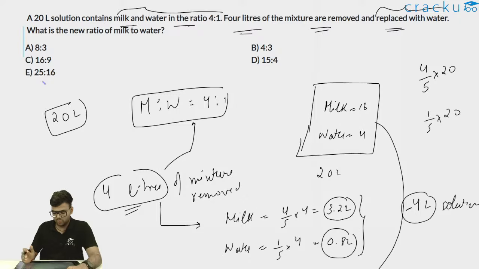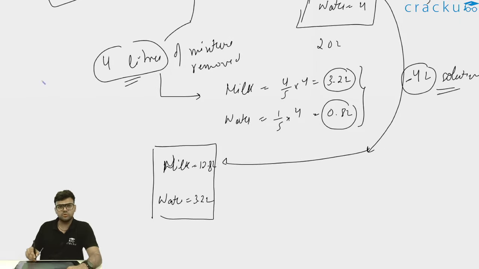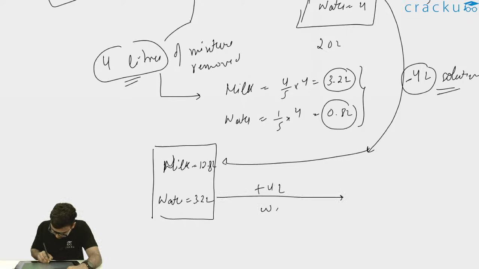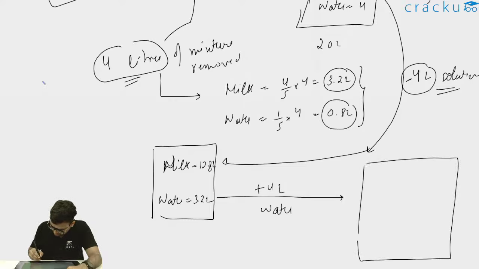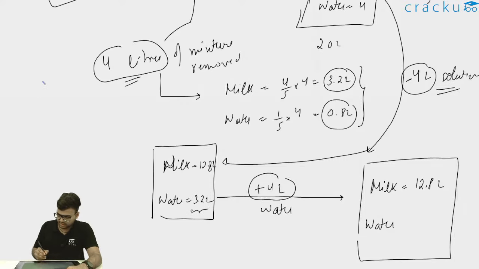So this 4 liter of solution is being taken out and 4 liter of water is added. So when you are adding 4 liter of water, what will happen? Milk will remain the same, which is 12.8 liters. But what will happen to water? 3.2 liters of water is there and 4 liters of water is added as well. So total water quantity will be 7.2 liters now. Initially it was 3.2 liters.